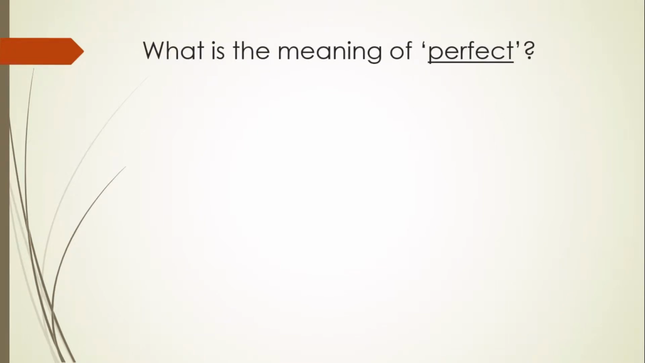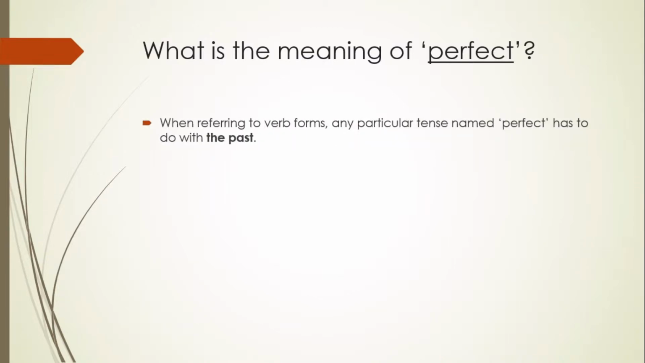But first of all, before we get to analyze each and every one of them separately, we need to understand what the meaning of the word perfect is. What do we refer to when we talk about a perfect tense? I understand you have all heard the word perfect sometime, meaning flawless, without a defect. When referring to grammar, when referring to verb tenses, this has nothing to do with a verb tense being flawless, of course, but it has to do with the past. The action referred to by a perfect tense always has some kind of relationship with the past.